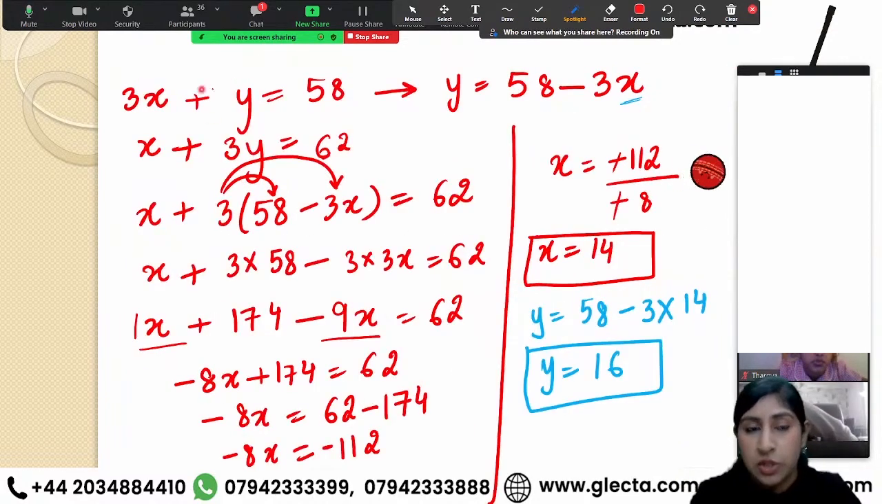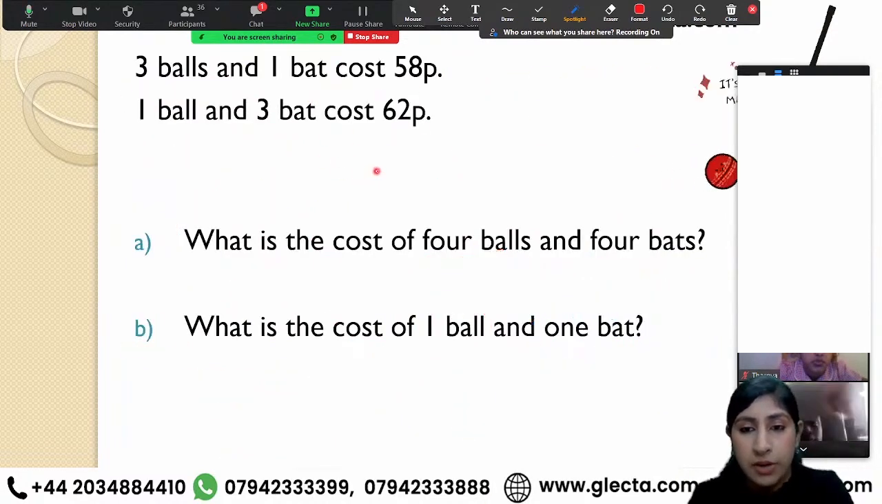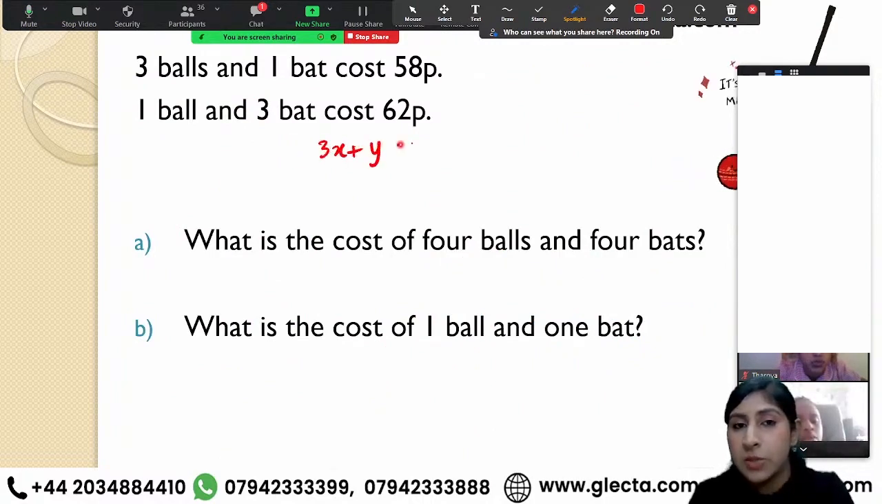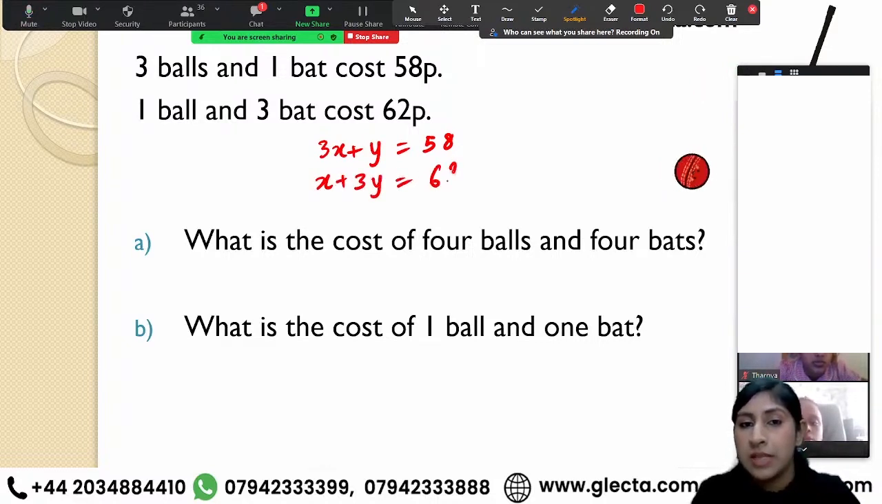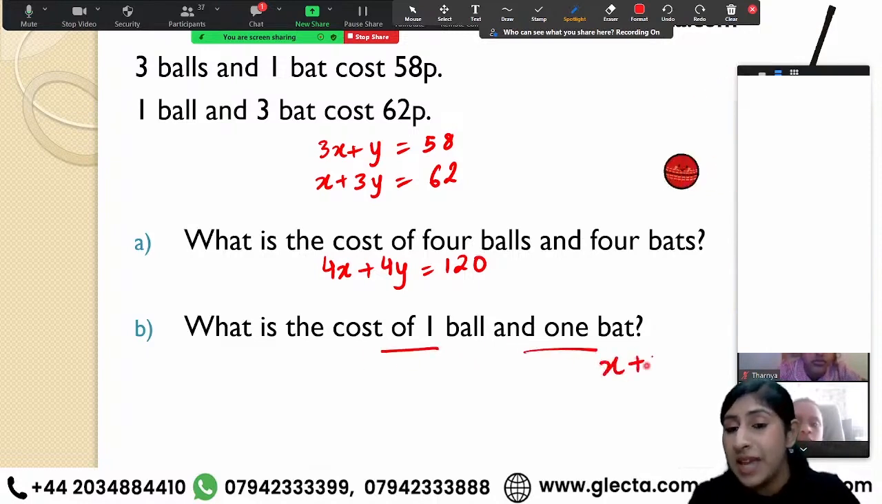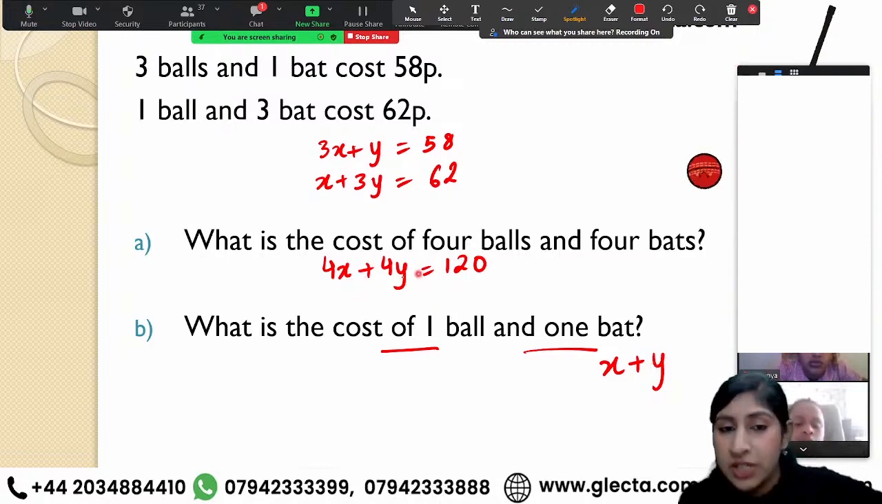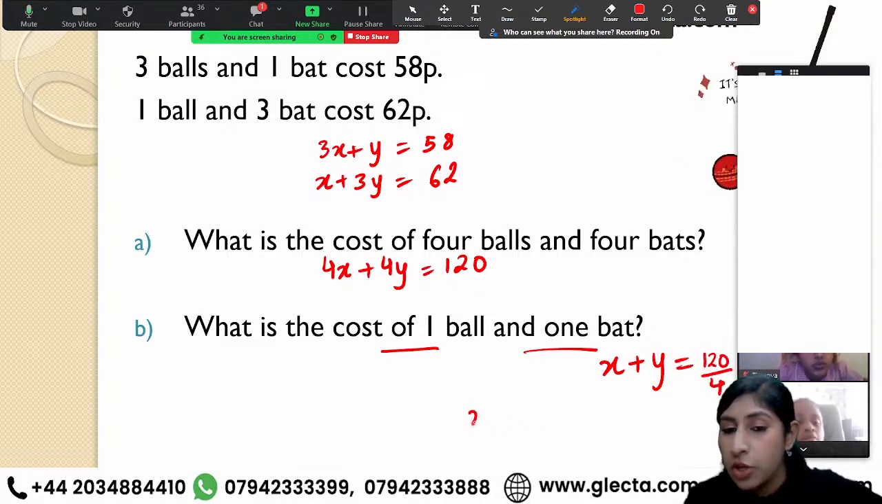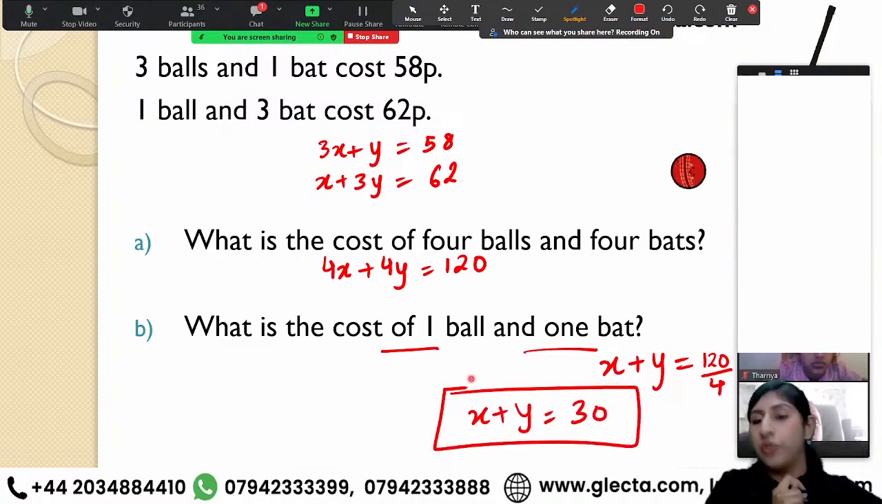What would be the shorter way of attempting this one? Earlier, I formed these equations: 3x plus y equals 58 and x plus 3y equals 62. When I added them up together for the A part, 4x plus 4y equals 120. I need the cost of one ball and one bat. That means I need x plus y. How do I get x plus y? I can divide all the terms by 4. That means you'll be getting 120 divided by 4. So x plus y comes out to be 30. So this is the shorter way of doing it.